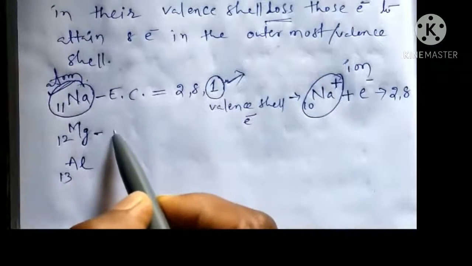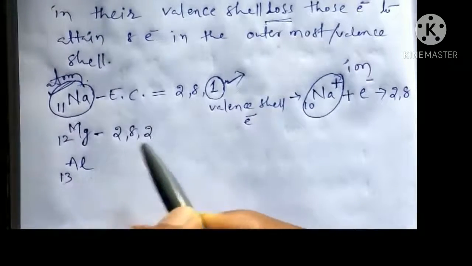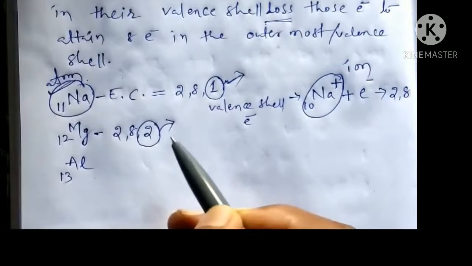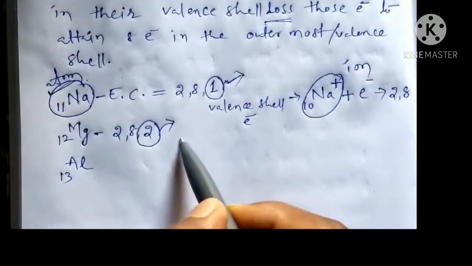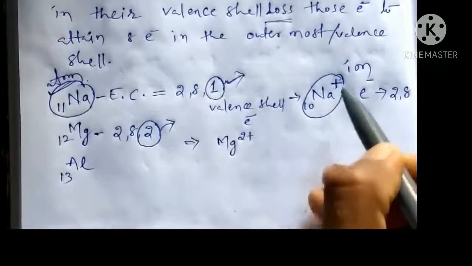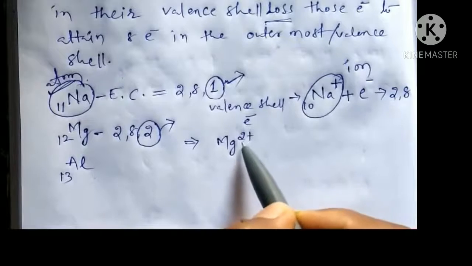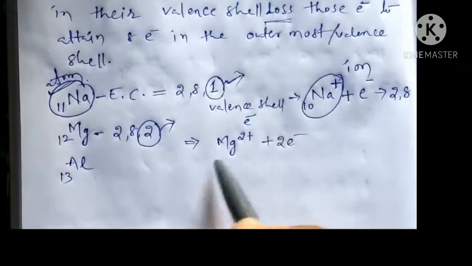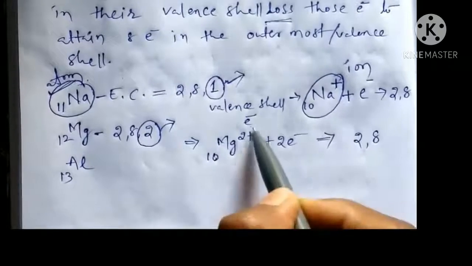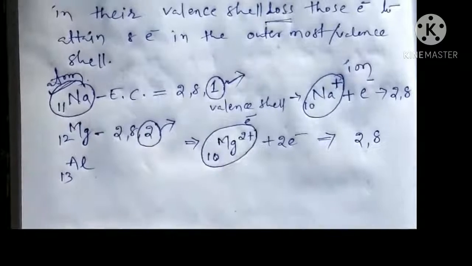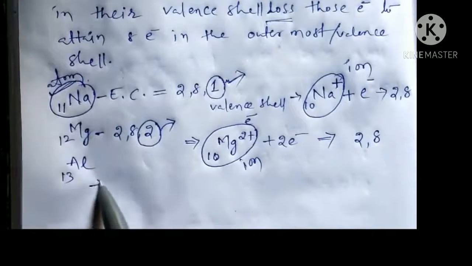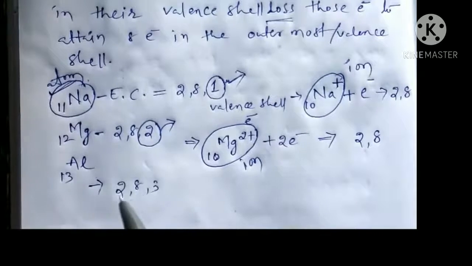The configuration of magnesium is 2, 8, 2. In its valence shell it has 2 electrons. Usually it should lose them and form the cation Mg 2 plus. Here it is losing 2 electrons, so the new configuration becomes 2, 8. This is the magnesium ion, and this is the magnesium atom. The configuration of aluminium is 2, 8, 3.